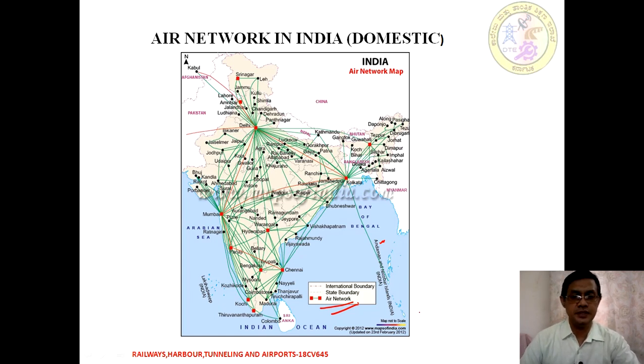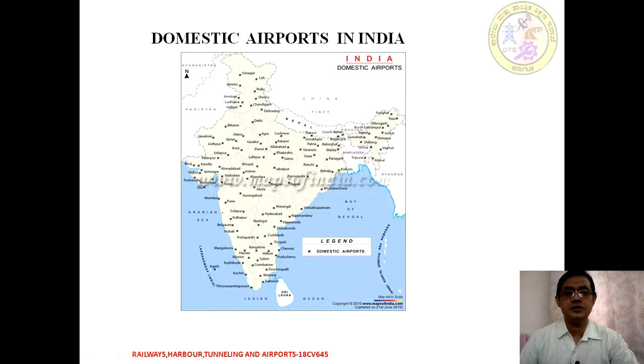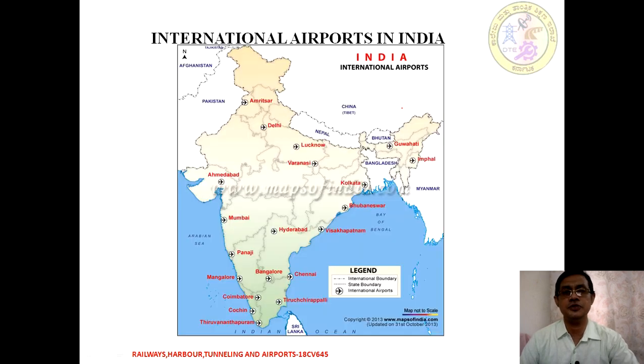Say, for example, Bengaluru has both domestic and international. Similarly Chennai has domestic and international, Kolkata, then Delhi, after that Mumbai. All these places have both domestic and international airports. And there are some more areas where we have domestic airports.